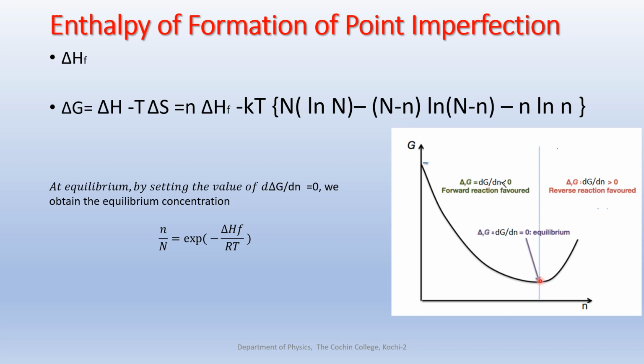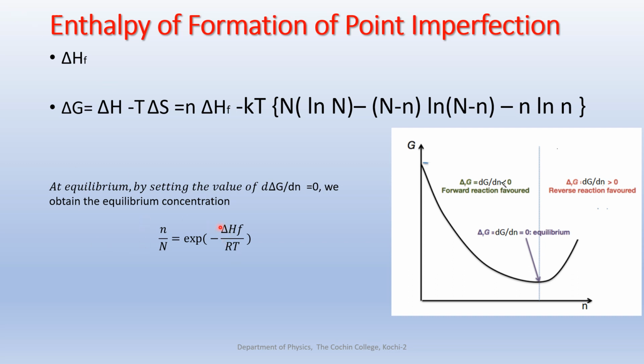Now, at equilibrium, the change in Gibbs free energy is zero because it is constant at equilibrium. So by setting the value of d by dn of delta G equal to 0 at the equilibrium concentration, d by dn of delta G equal to 0, what you have to do is differentiate this expression with respect to n. We'll get an expression n by capital N, where n is the equilibrium concentration, equal to exponential of minus delta HF, where delta HF is the enthalpy of formation, divided by RT.